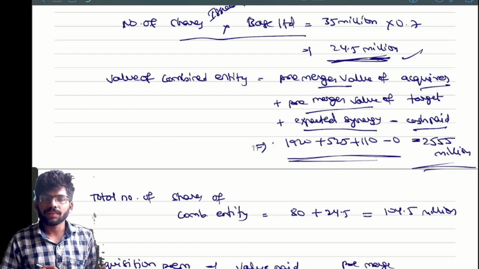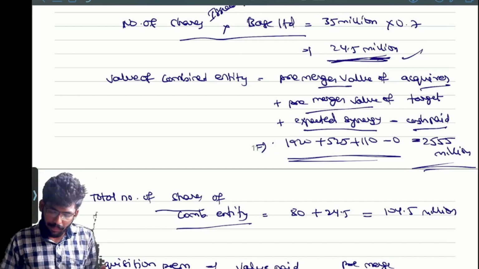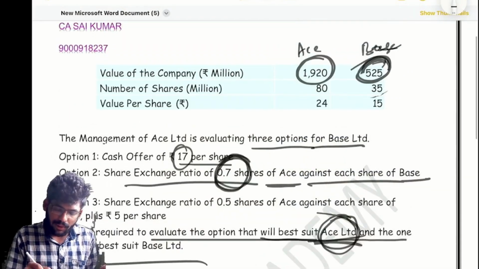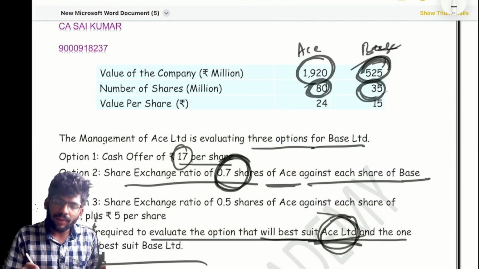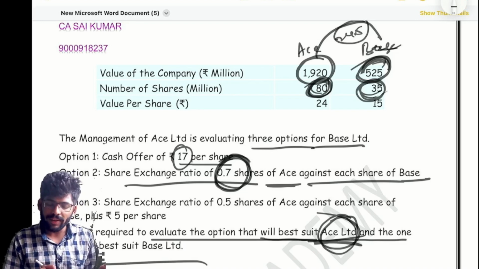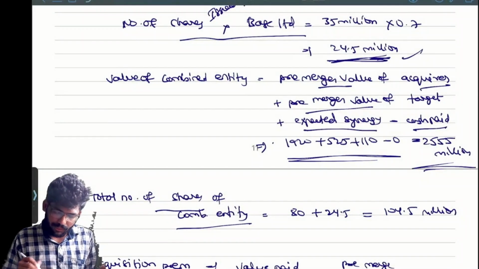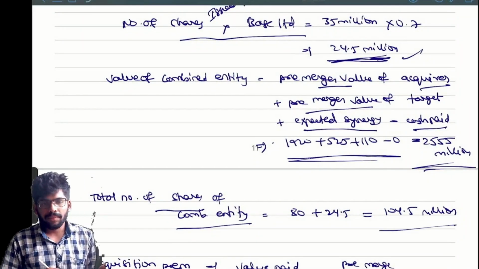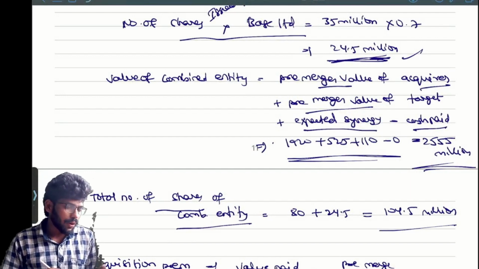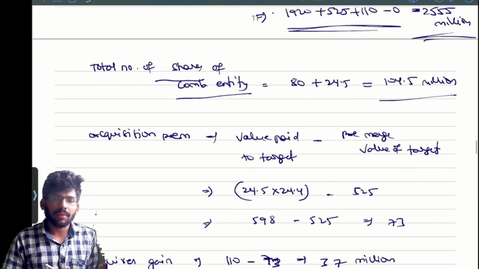So I will take the value per share for the combined entity. For that I need the total number of shares after combining. Previously how many shares in A Limited? 80 million. A Limited is issuing 24.5 million shares to B Limited, so that is 80 plus 24.5, which is 104.5. That's the number of shares. Now you can calculate the acquisition premium, then we will find the acquirer's gain.